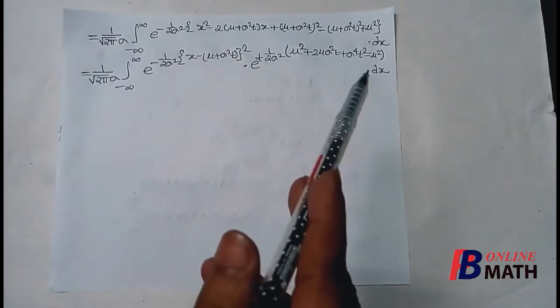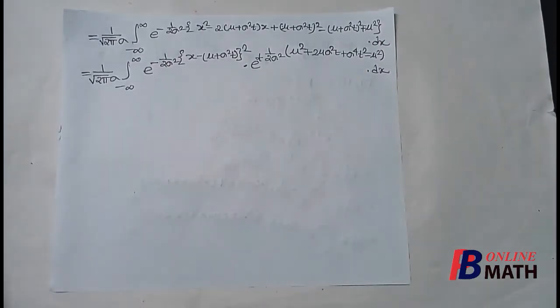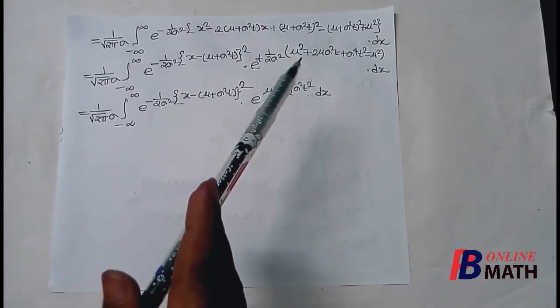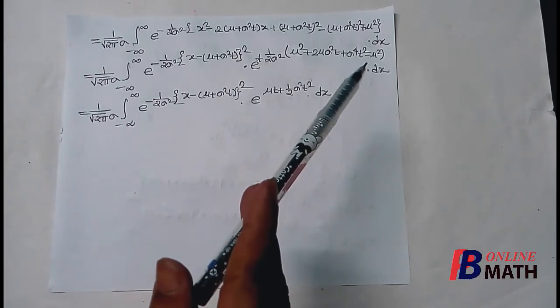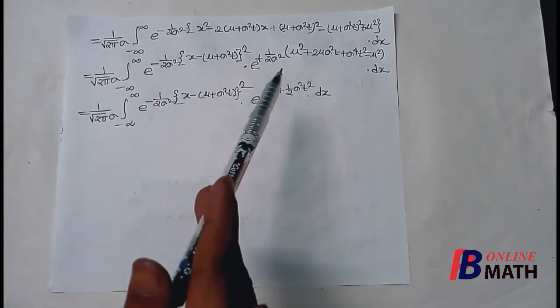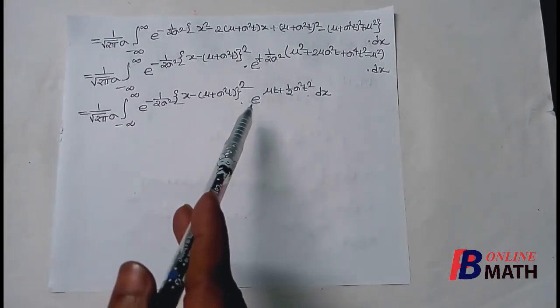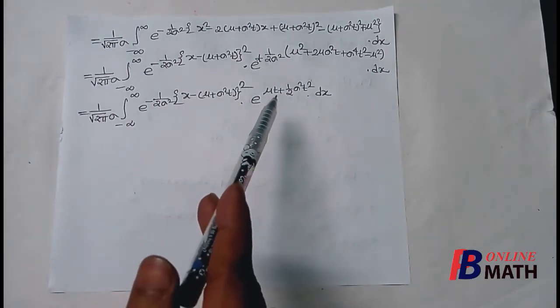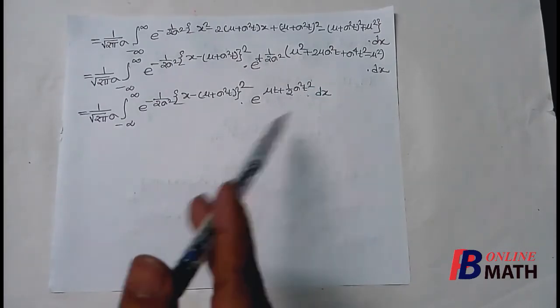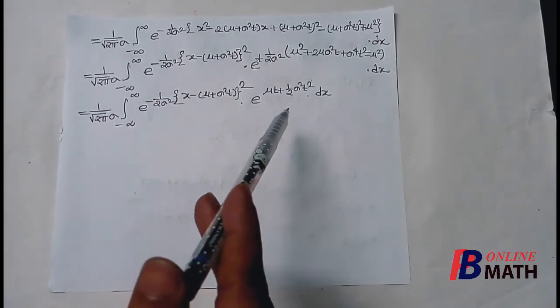If we simplify this, cancelling mu square and minus mu square, and dividing these terms by 2 sigma square, we find that it is e to the power mu t plus half into sigma square t square. Now you can easily obtain that.